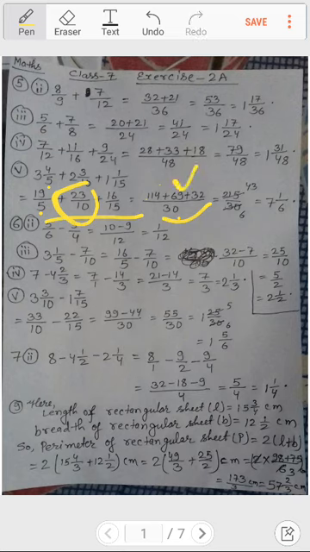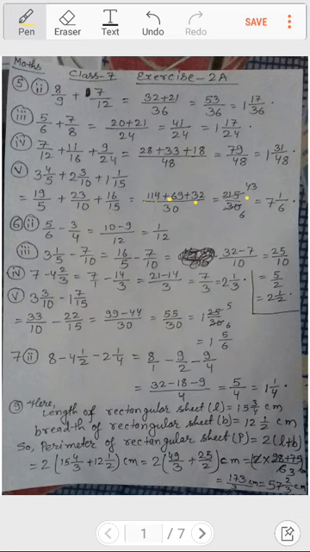In the same way, again 30 divided by 15 becomes how much? 2, and 2 into 16 is how much? 32. So 2 multiplied by 16 gives 32. Now if you see, I had added all the terms, that is 114, 69 and 32. You can see 9 and 2 is 11, 11 and 4 is 15, 5 carry 1, 3 and 1 is 4, 4 and 6 is 10, 10 and 11 is 21. So 215 at the top, and below 130. So both are reducible by 5.